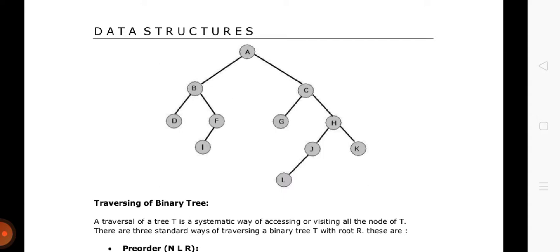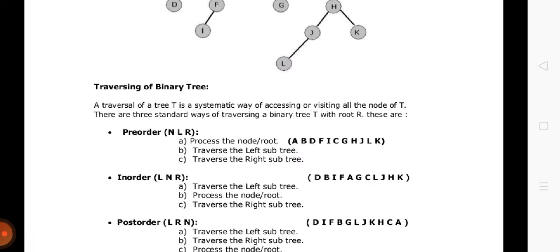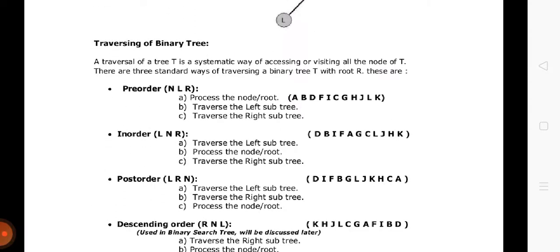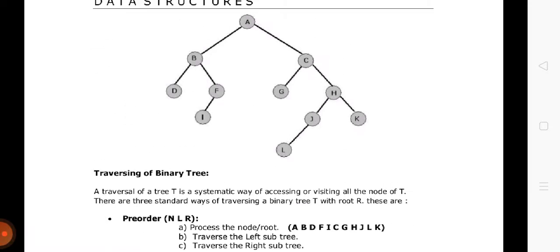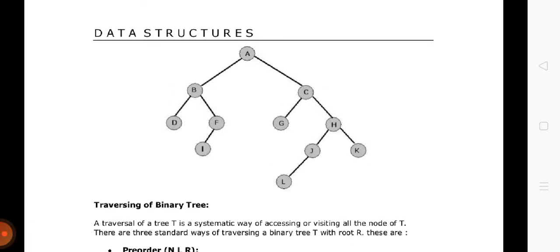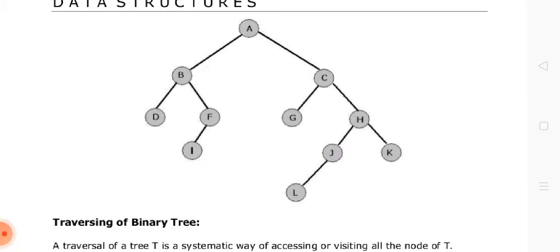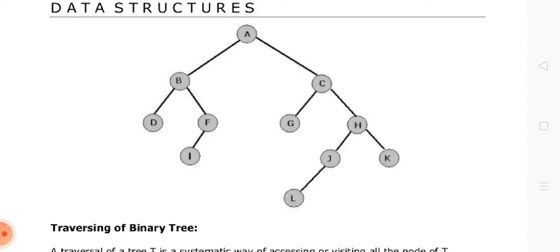Now D is being processed. Now look at it, you will have D, the first node, as processed, right? And then you will now come to the right of B. B is the parent node, D is the left part. Left part has been processed. Now you have to come to the right of B. So we will come to F. F is the right of B.